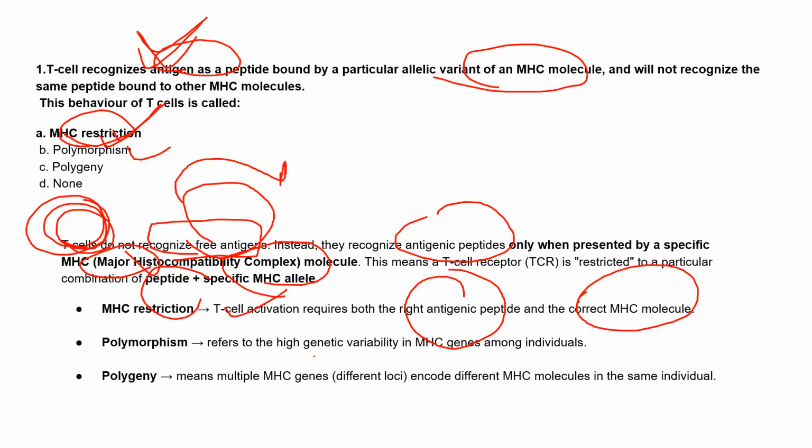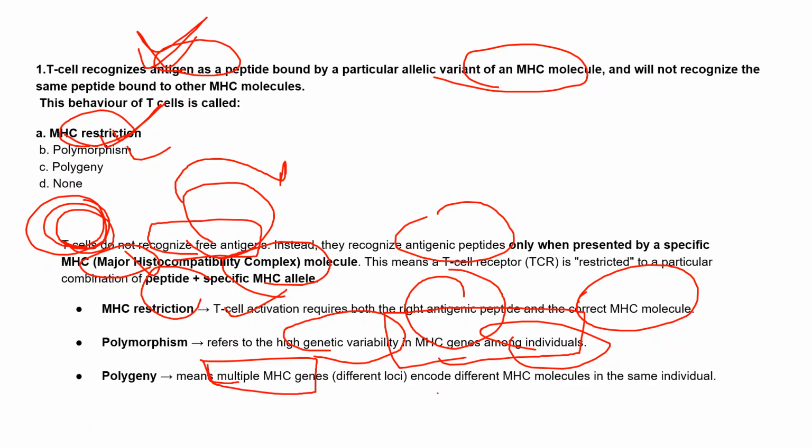This refers to high genetic variability in MHC genes among individuals. The best example of polymorphism is that we know in the MHC gene there is very high genetic variability, and these variabilities are present among individuals, that means in the population. And polygeny means multiple MHC genes are there, which encode different MHC molecules in the same individual.